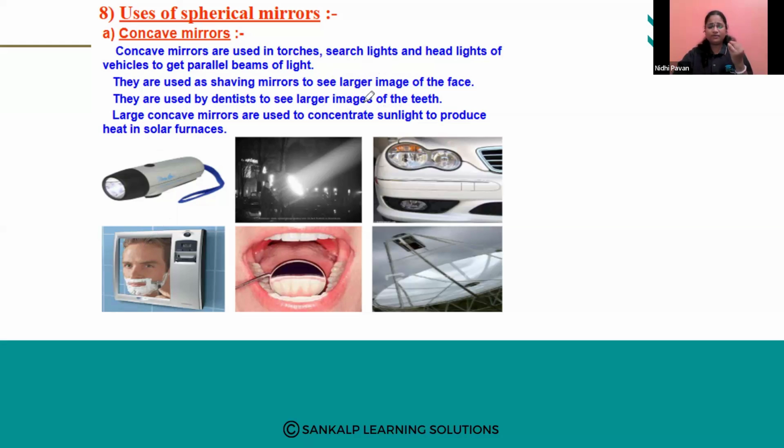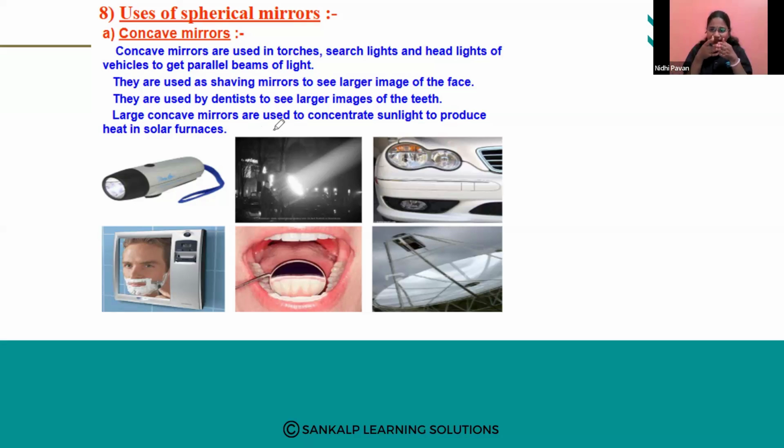And the headlights of our vehicles are made up of concave mirrors. You can also see such torches on the stage while performing, which are also made up of concave mirrors. Then large concave mirrors are used to concentrate sunlight to produce heat in a solar furnace. Why? Because we know that concave mirrors are converging mirrors.